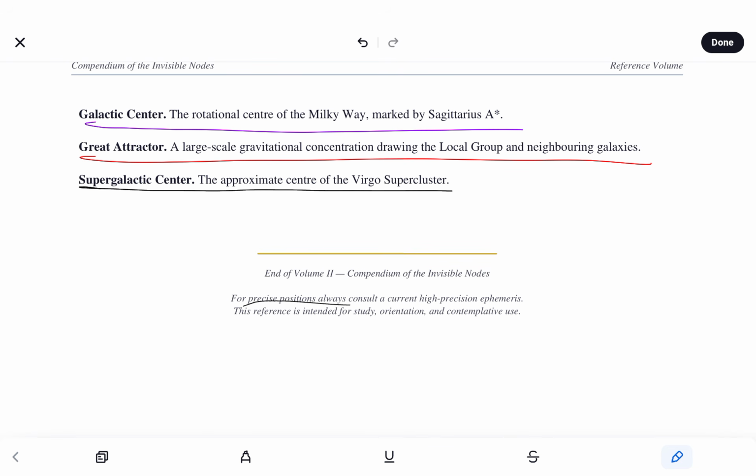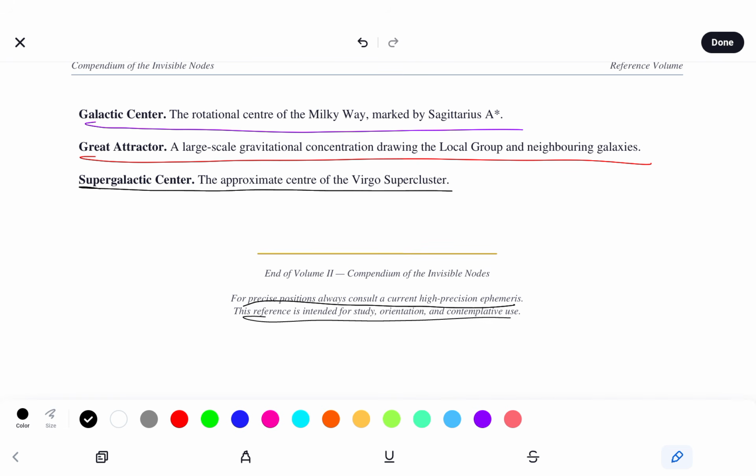For precise positions, always consult the current high-precision ephemeris. This reference is intended for study, orientation, and contemplative use only.